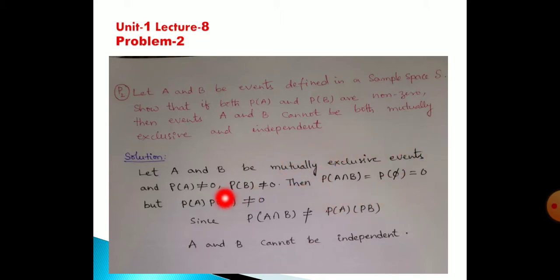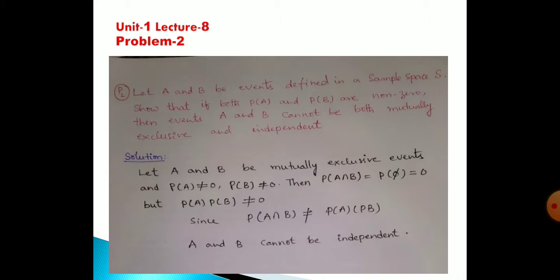But what is given? Probability of A is not equal to 0, probability of B is not equal to 0, because both probability of A and probability of B are non-zero. Therefore, this is true, this is also true. But probability of A and probability of B is not equal to 0. Since probability of A intersection B is not equal to probability of A times probability of B, therefore A and B cannot be independent.